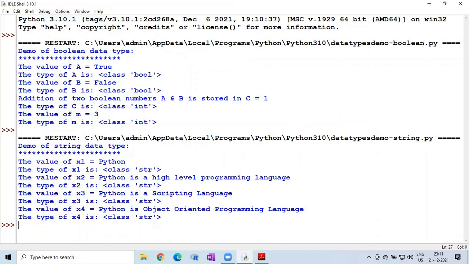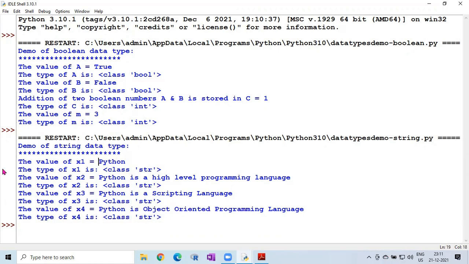At the bottom you can see here, the previous data type output is also displayed. Here you can see demo of string data types. Here you can see the value of x1 equal to Python, then the type of x1 equal to string. The value of x2 is whatever string we have given, the same is displayed: Python is a high level programming language. Then the type of x2 equal to string. Then the value of x3 equal to, Python is a scripting language. Then the type of x3 is string. Then the value of x4 equal to, Python is object oriented programming language. Then the type of x4 equal to string.